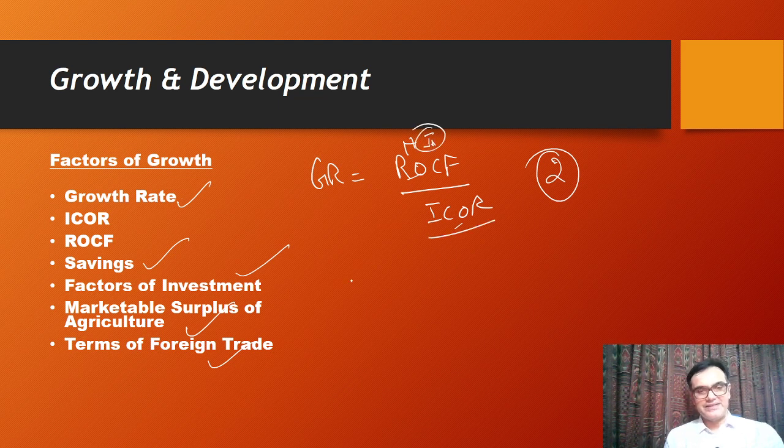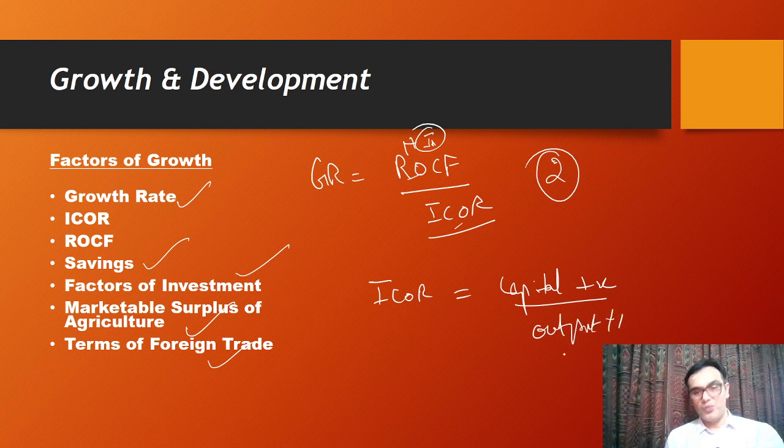So this is essentially the rate of investment in the economy. And the ICOR, there is a very simple thing. It is change in capital divided by change in output. What does it mean? For one extra unit of output, how much extra capital do you need? That is ICOR. And it basically reflects the efficiency in the economy.